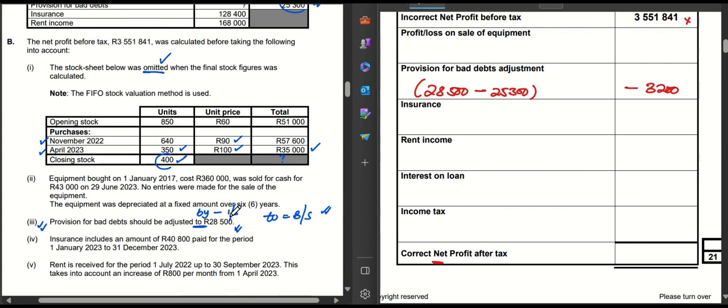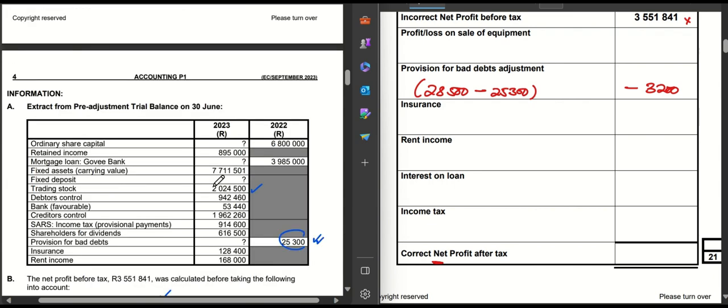The next adjustment which I've been asked to do is adjustment number 4, which is insurance. One of the most important things, guys, as we're coming to the final exam, is to know your timeline. For example, here we're told that this is a pre-adjustment trial balance on 30 June.